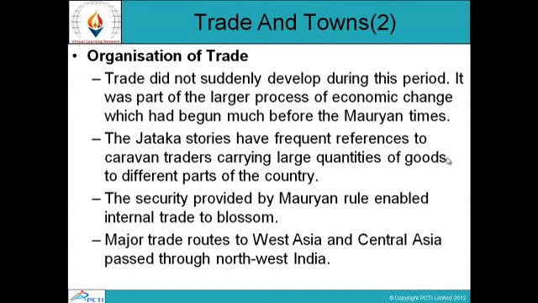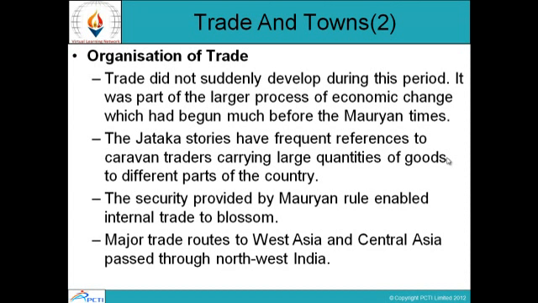Organization of trade. Trade did not suddenly develop during this period. It was part of the larger process of economic change which had begun much before the Mauryan times. The Jataka stories have frequent references to caravan traders carrying large quantities of goods to different parts of the country. So trade also took time to grow and develop, as part of the larger process of change.